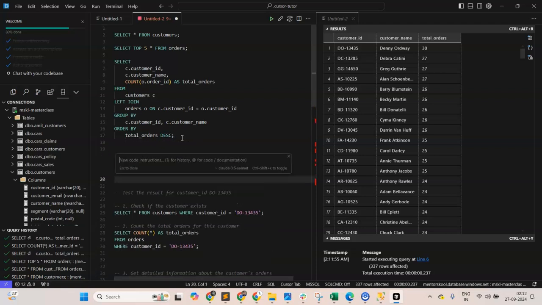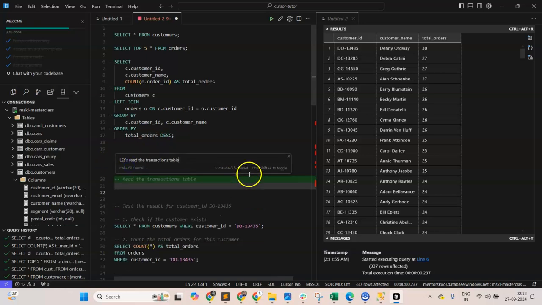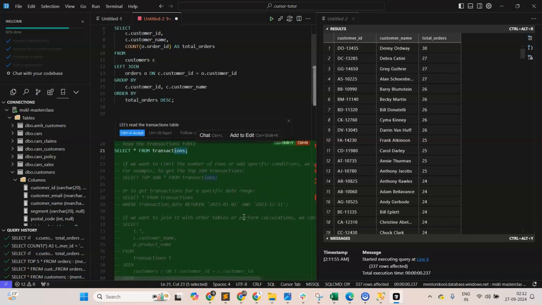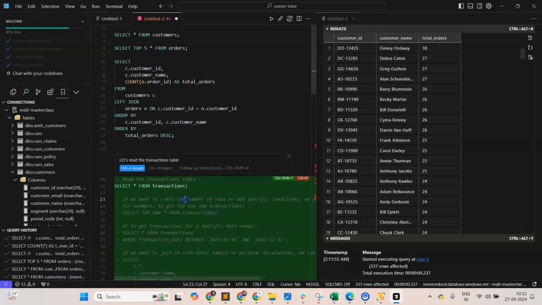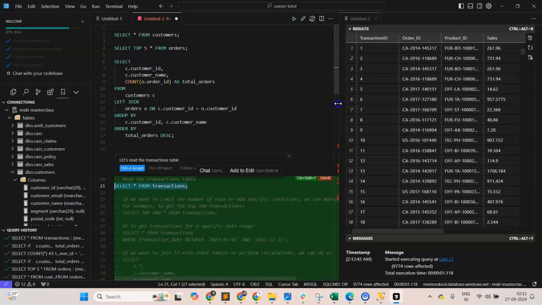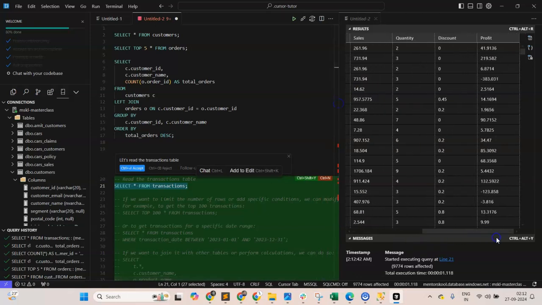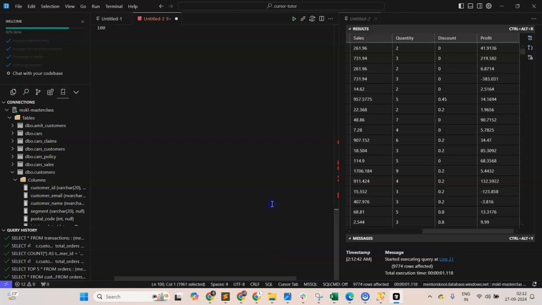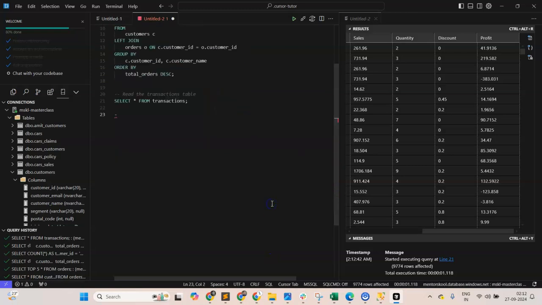I can say, okay, let's read the transactions table. There is some transactions table I've created. So it says, okay, select star, and it is giving some specific conditions, a bunch of things. But that's fine, I'll just go ahead and first execute it. You see this one, it is having product, sales, discount, profit. So okay, let me accept it, and this bunch of things it is again, you see, this started throwing all the wrong stuff there.